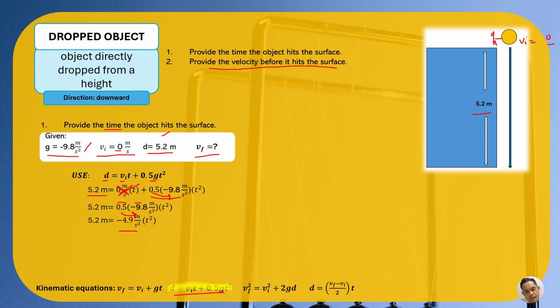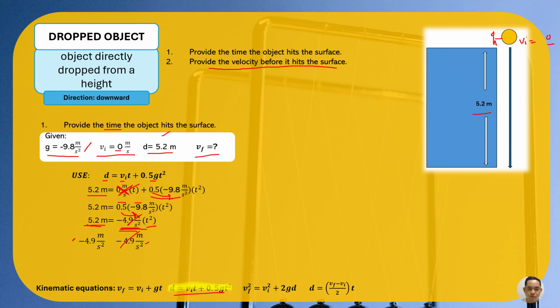In order to isolate our time, since this is the variable that we need to figure out, we need to divide both sides of the equation by negative 4.9 meter per second squared. The bar sign, or vinculum, is a fraction, meaning division. When you divide the same unit, you can cancel it out.